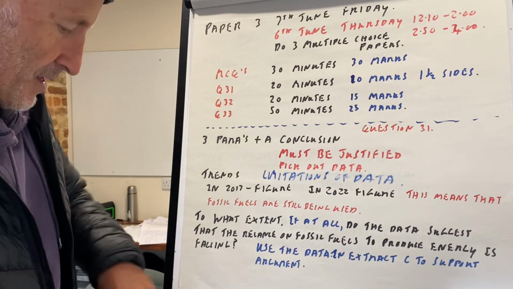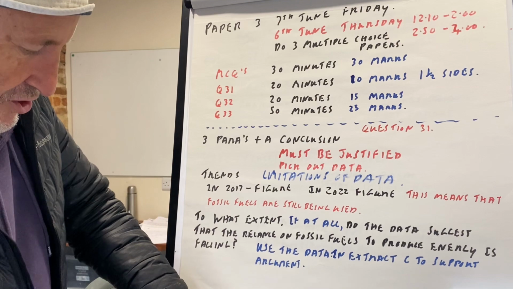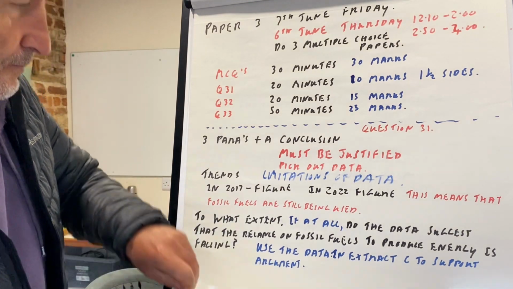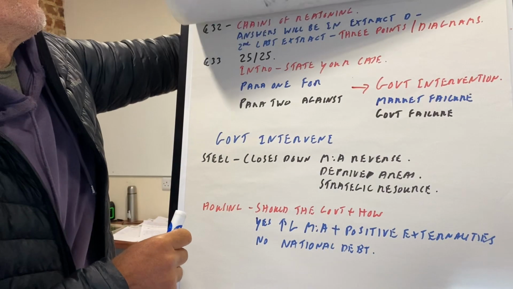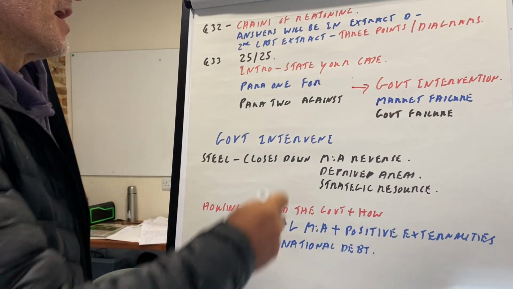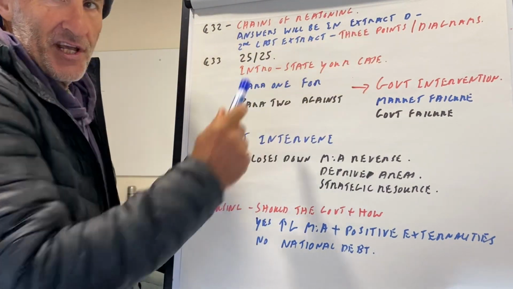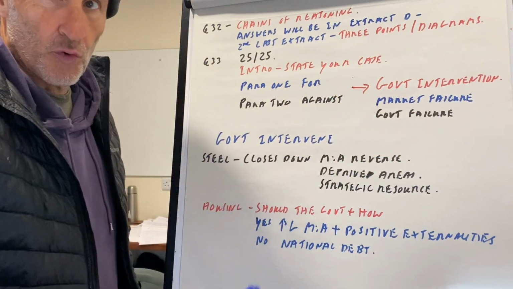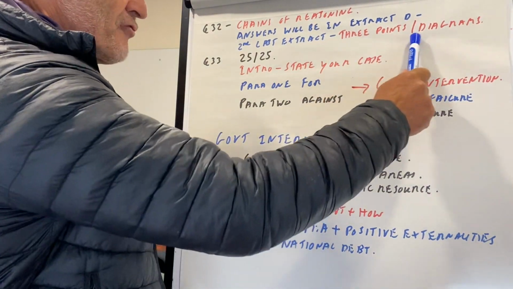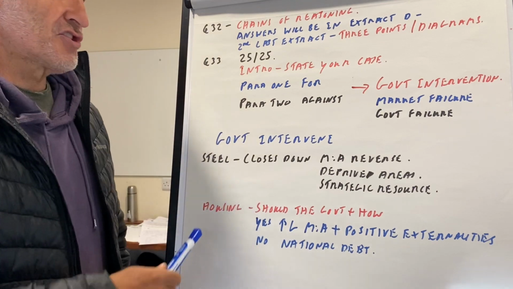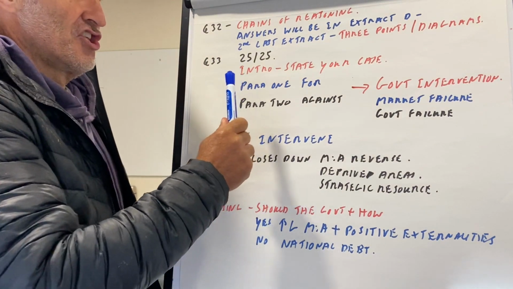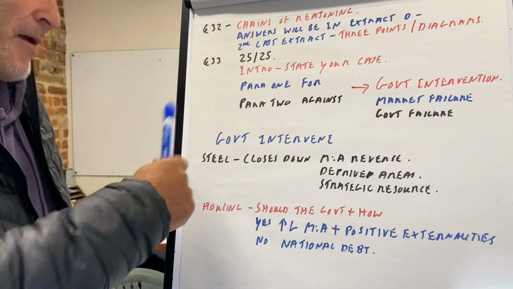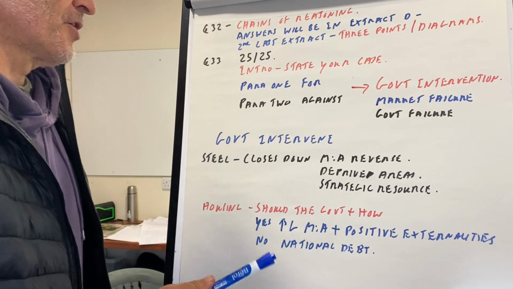Question 31. Okay, so question 32, very simple. Question 32. You must have chains of reasoning. You must put some analysis in there. Diagrams if you can, although sometimes you can't always use diagrams. But make 3 points. It's out of 15 marks. Hopefully you can do the question. It can come from anywhere on the whole course, okay?